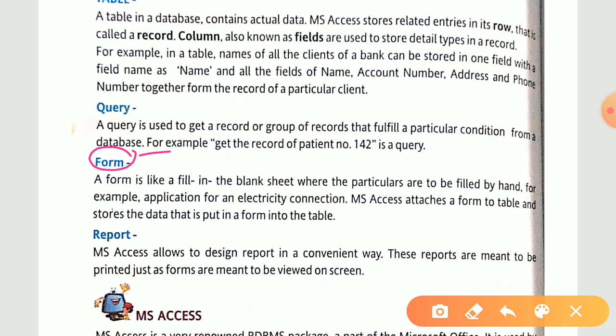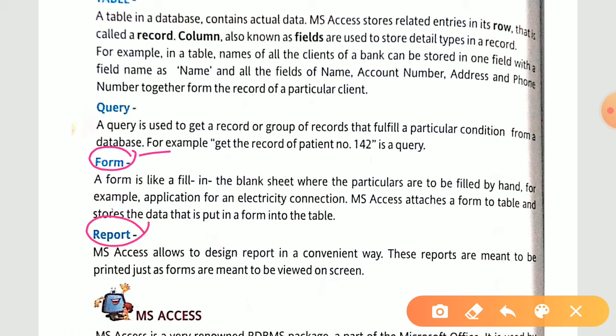Form is nothing but a simple form like the one you fill when you come to school for admission. While carrying out certain tasks, you fill out a certain kind of form. The same form we have in MS Access. If you want to enter some data or delete some data, for that we have a form. Fine. Now next one is report.